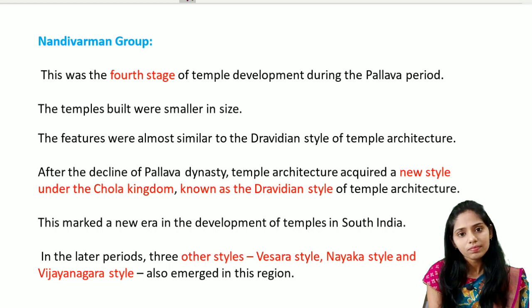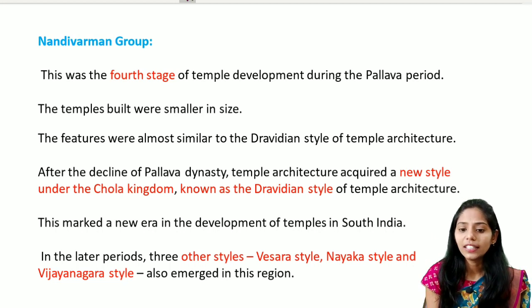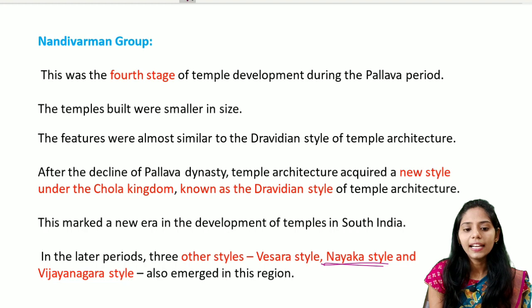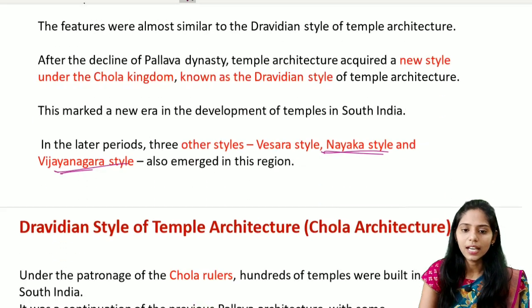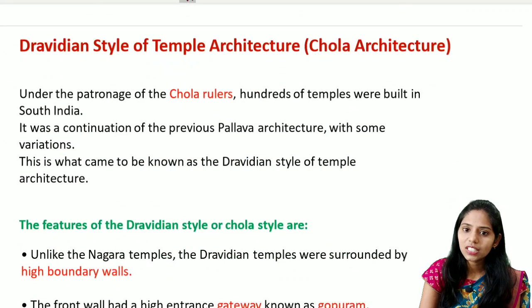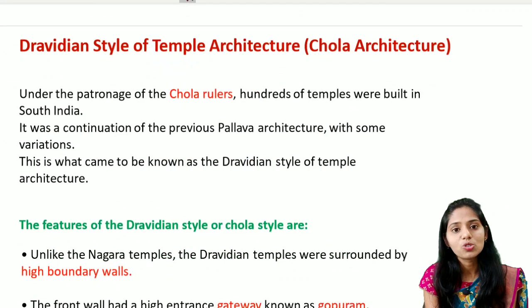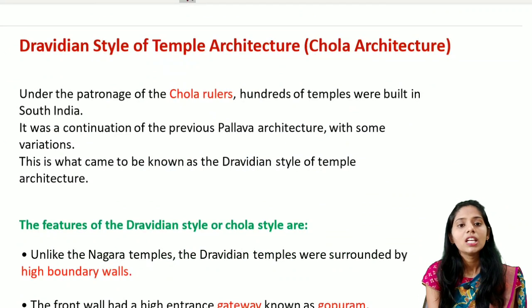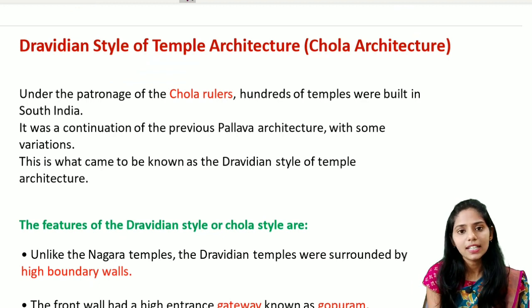And in later periods, other styles also came in South India. They include the Vesara style, the Nayaka style, and the Vijayanagara style. They also emerged in South India. So let us see the Dravidian style of temple architecture. It is also called Chola architecture. The name itself says that it is Chola architecture, so it was under the patronage of the Chola rulers.